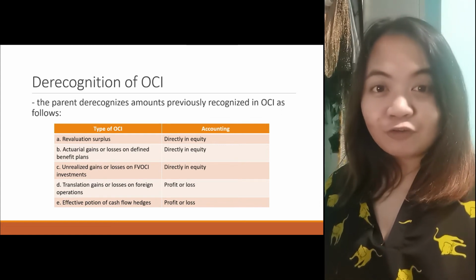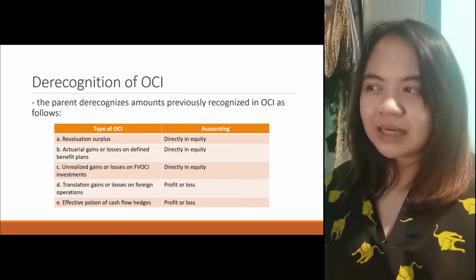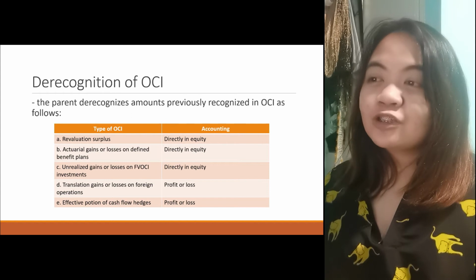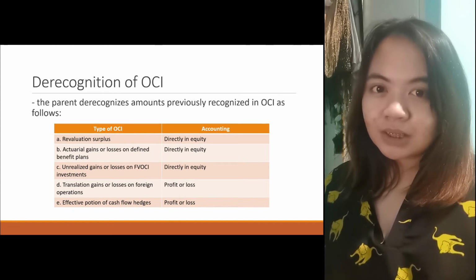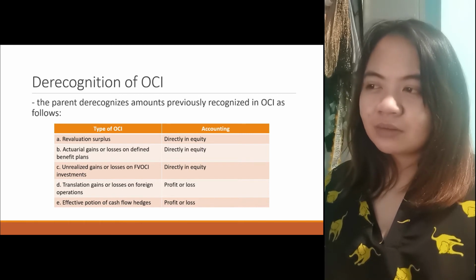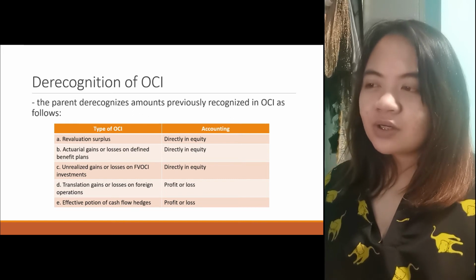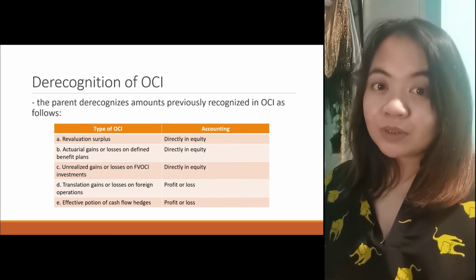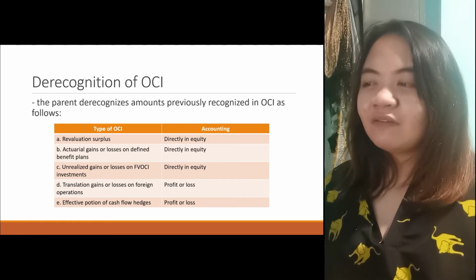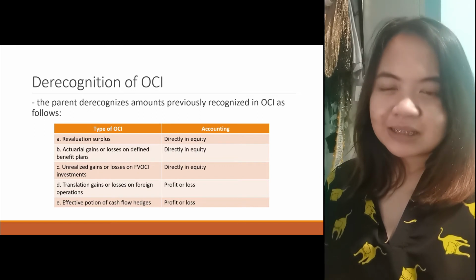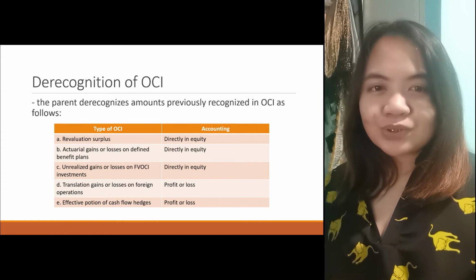In the recognition of OCI, the parent recognizes amounts previously recognized in OCI as follows. When it is revaluation surplus, you recognize it directly in equity. Actuarial gains on defined benefit plans, in equity. Unrealized gains or losses on FVOCI investments, in equity also. But translation gains or losses, P&L. Effective portion of cash flow hedges, that's P&L. Okay? So, we have to remember all of those.